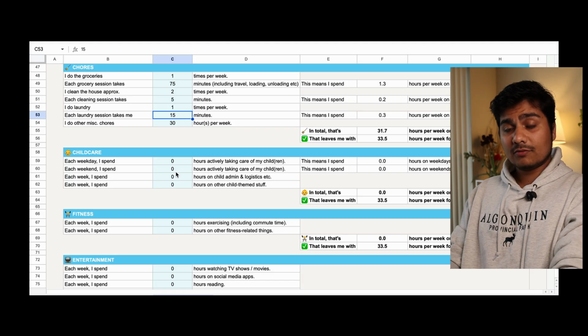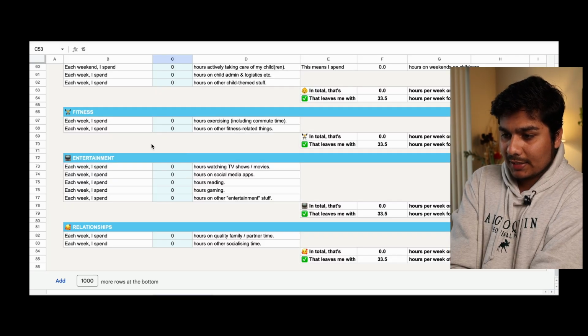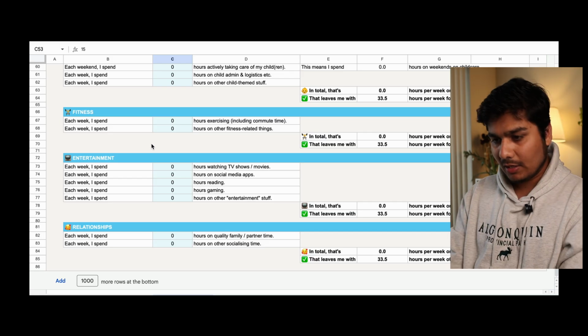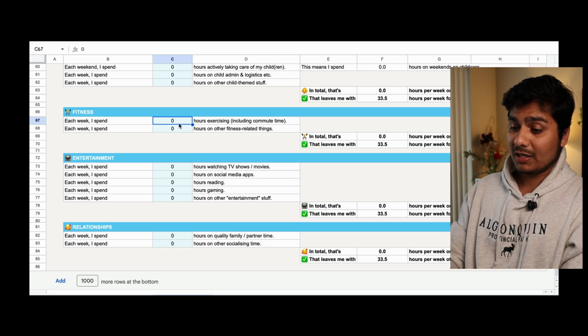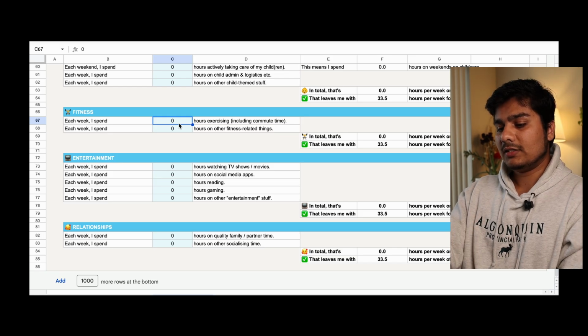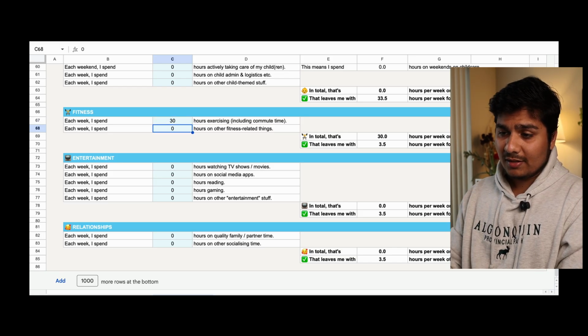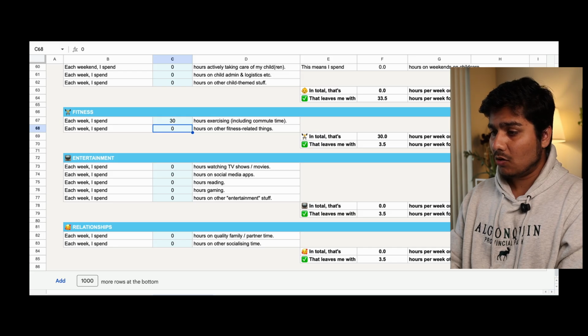Childcare, as of now, 0. Skip. Fitness. This is where I'm ashamed. How many hours I spend exercising per week, including the commute time. Not enough. In my ideal week, I'm going to change that. So as of now, let's just put 30 minutes. Other fitness related stuff, sadly 0.